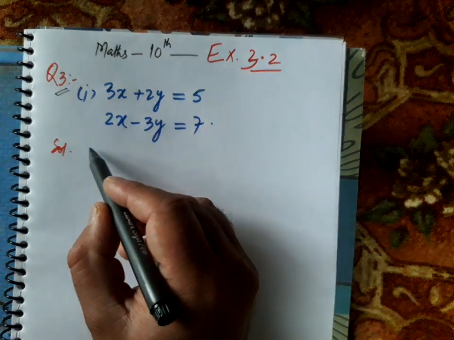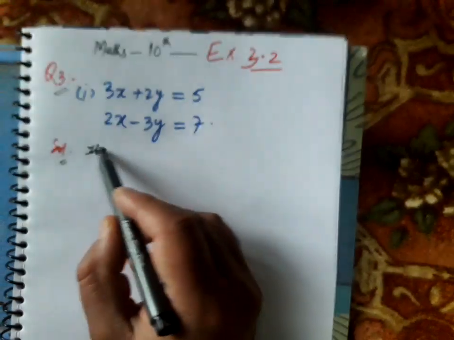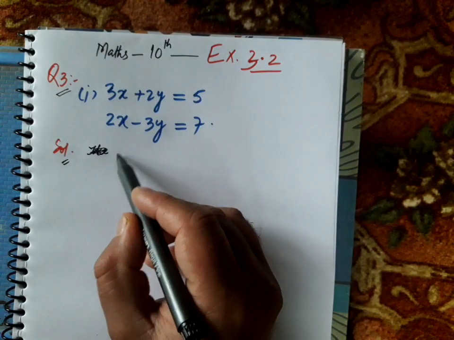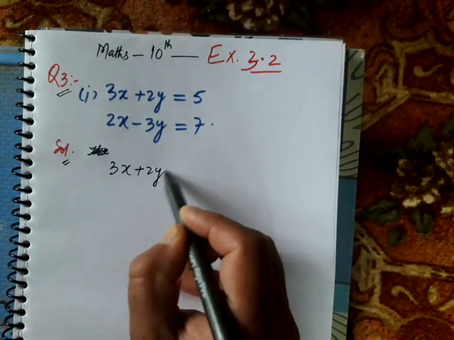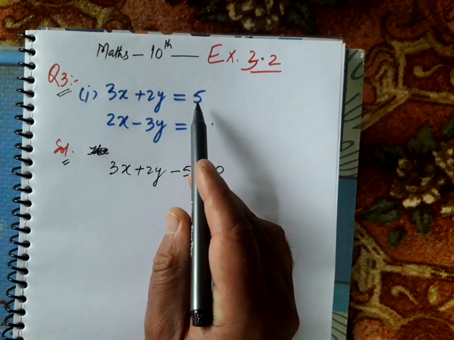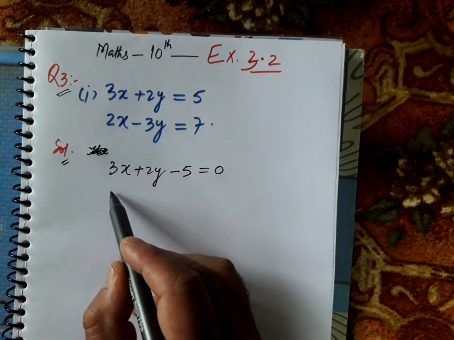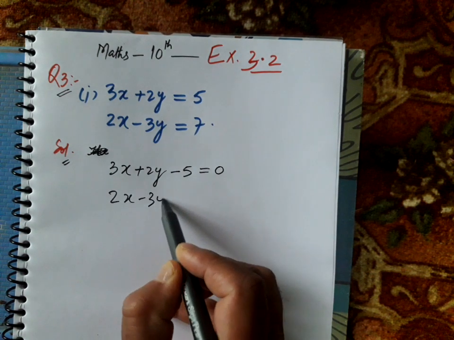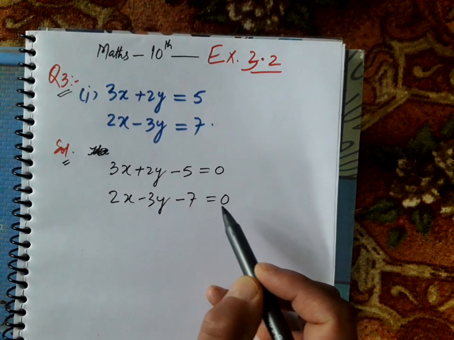Let us rewrite the equations as such. The above pair can be written in the general way as 3x plus 2y minus 5 is equal to 0, on transposing 5 to the left side, and another equation, 2x minus 3y minus 7 is equal to 0.